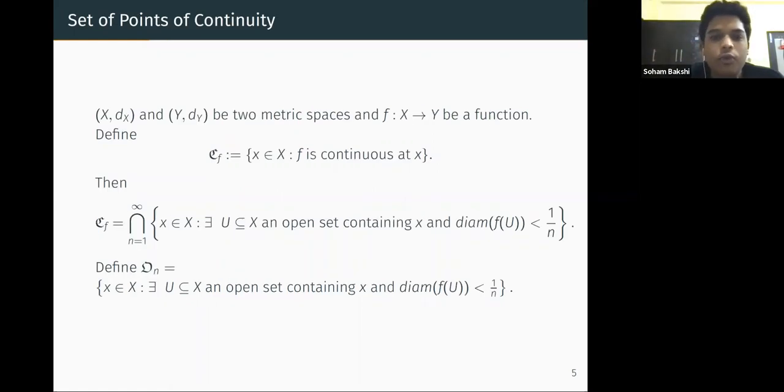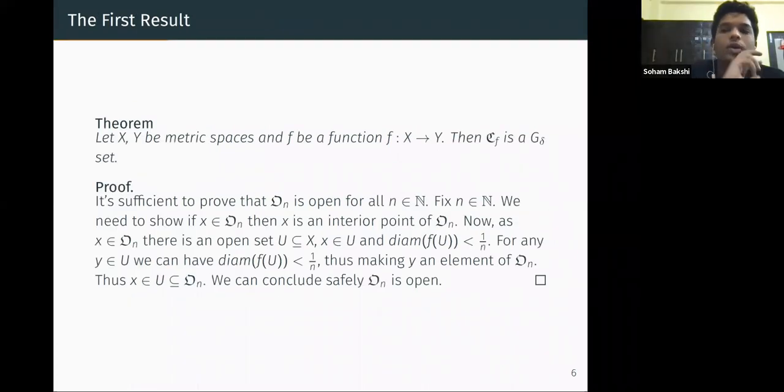That is all we need to prove, because to prove that the set of points of continuity of any function is a G delta set. So this is our first result. We will prove that if X and Y are metric spaces and f is a function from X to Y, then the set of points of continuity is a G delta subset of X.